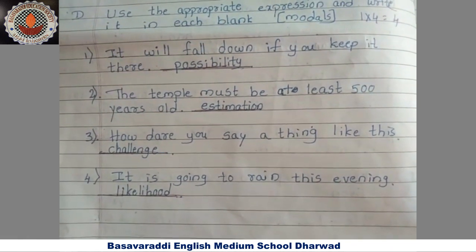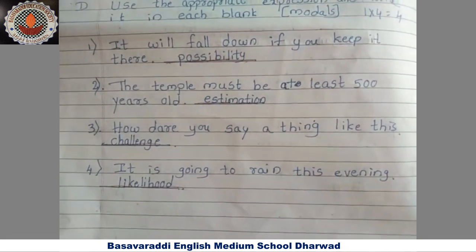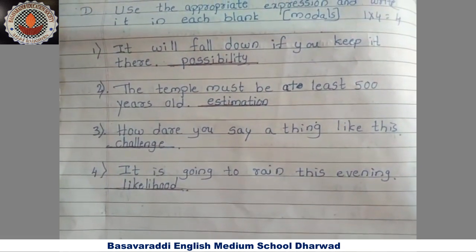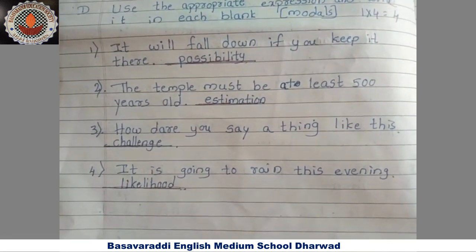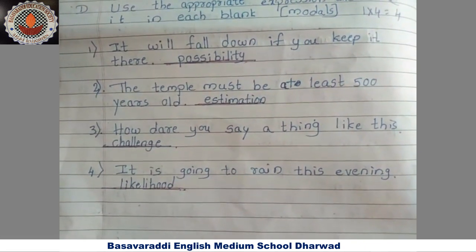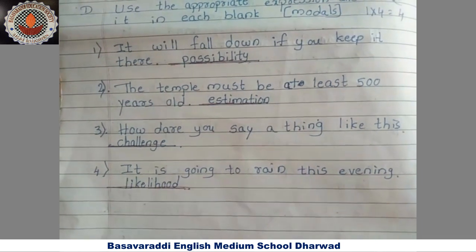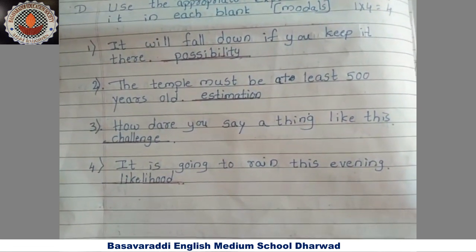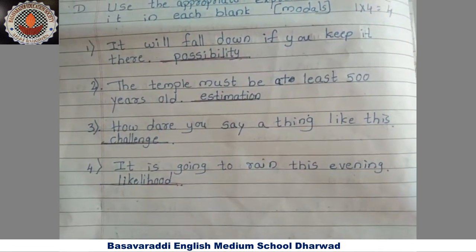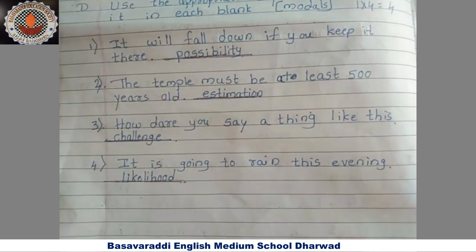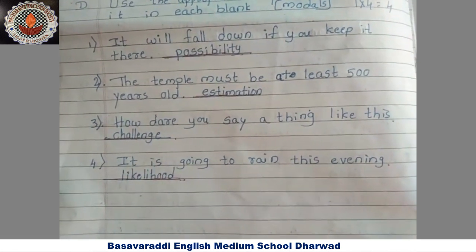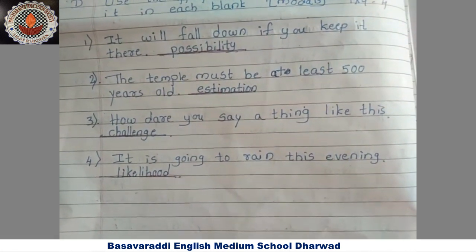So it is possibility. The temple must be at least 500 years old. So at least, here we are not having any correct idea, means we are here assuming or guessing, so it is estimation. So the temple must be at least 500 years old is estimation. How dare you say a thing like this?